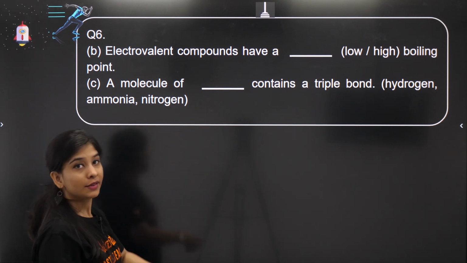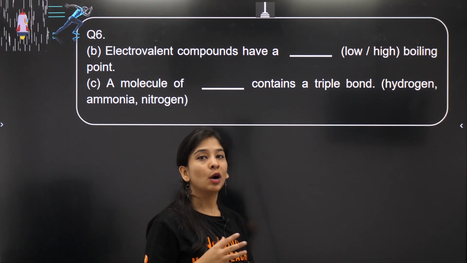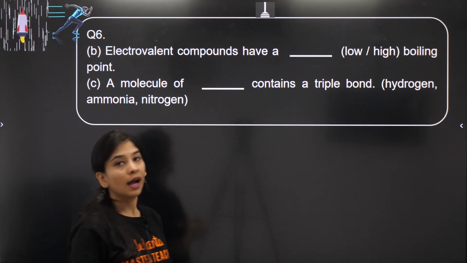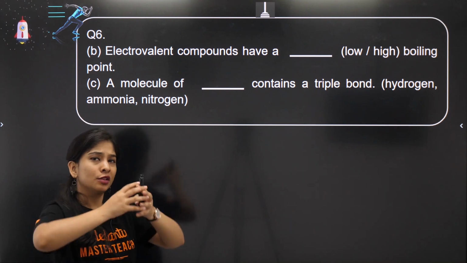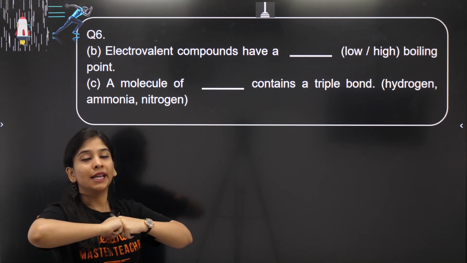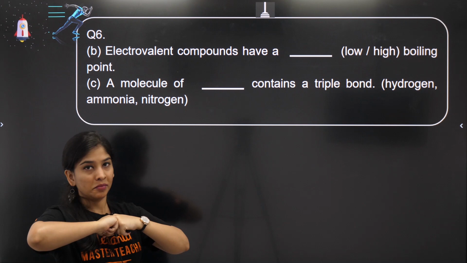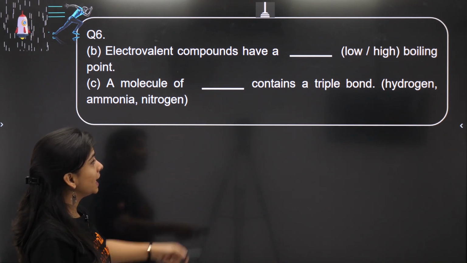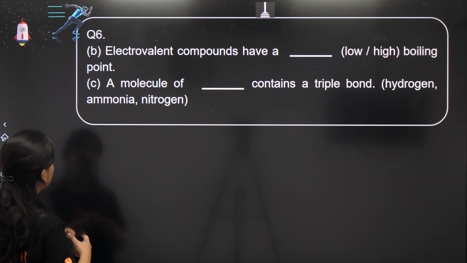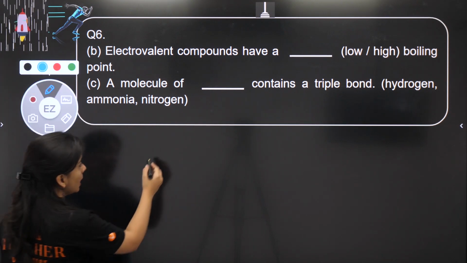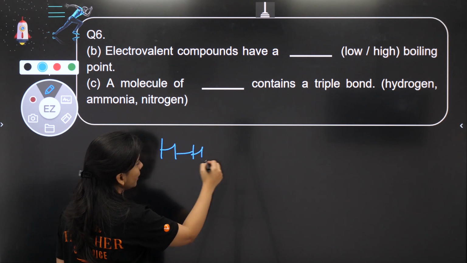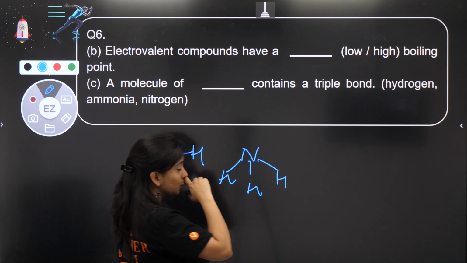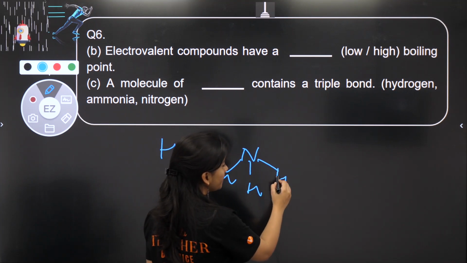Electrovalent compound, this is also done. Electrovalent compound is nothing but another name for ionic compound. So they have very high melting and boiling points, because of the very strong electrostatic force of attraction between them. Right? Clear? Next, a molecule of dash contains a triple bond. Among these three options, hydrogen has a single bond, ammonia has 3 single bonds.